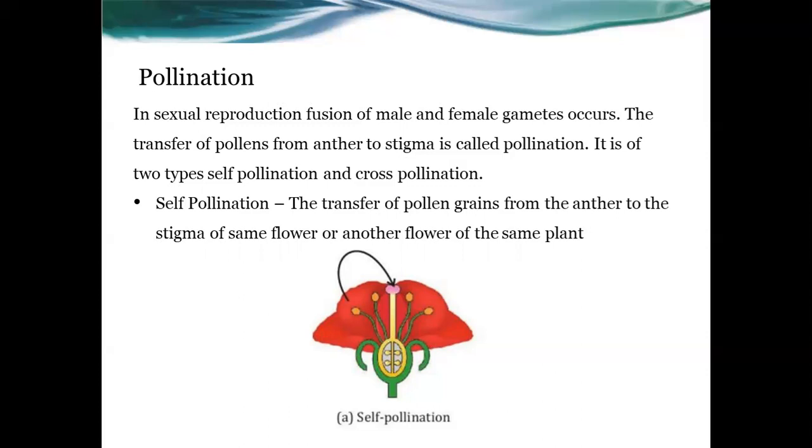So this is called self-pollination. That means pollination is happening in the same plant only. We know that sometimes the same plant produces a number of flowers, so that is possible. Self-pollination is the transfer of pollen grains from the anther to the stigma of the same flower or another flower of the same plant.